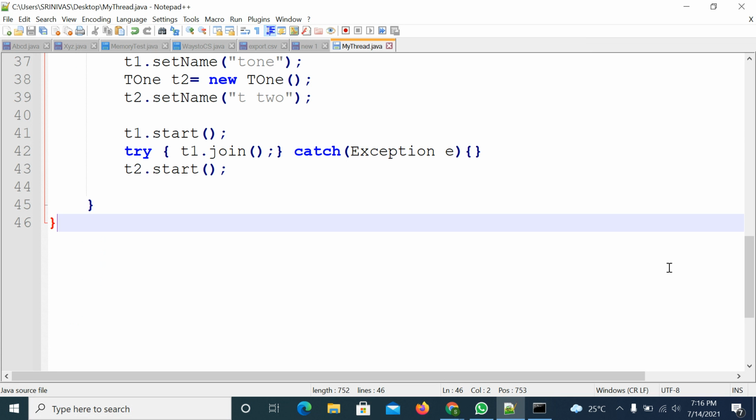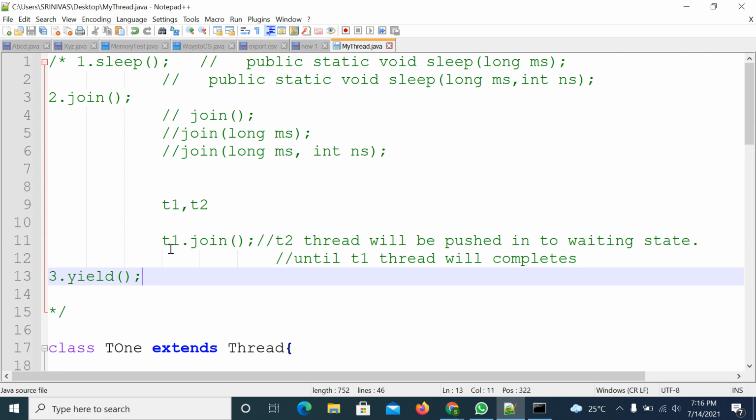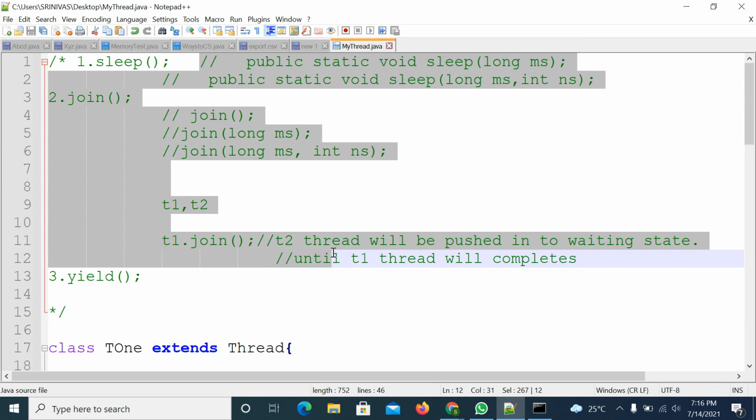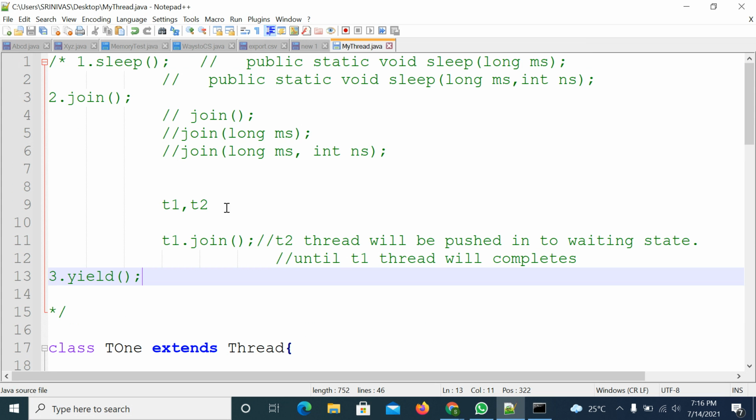So next one more method is there, that is the yield method. Right. So what is the purpose of the next method? Any doubts in these two, sleep method or join method? Yes. So these three methods are used to prevent the thread execution. That means stop the thread execution for some time. So next one is yield method.